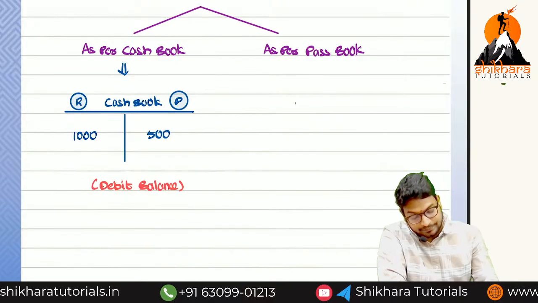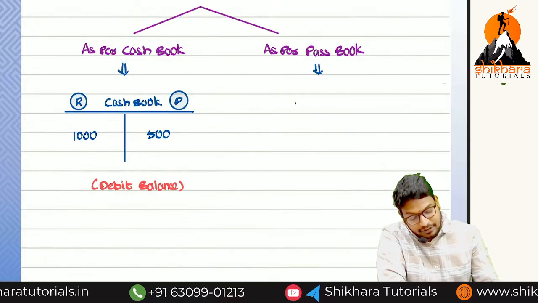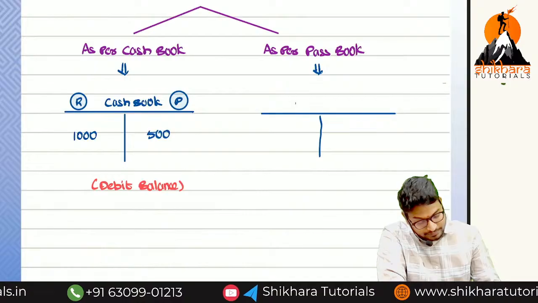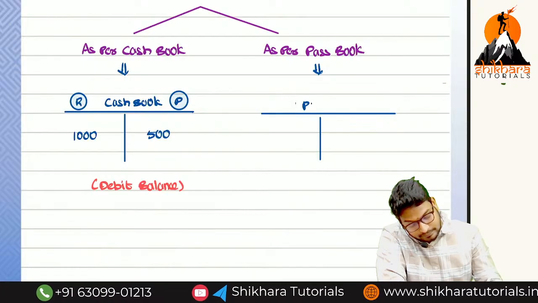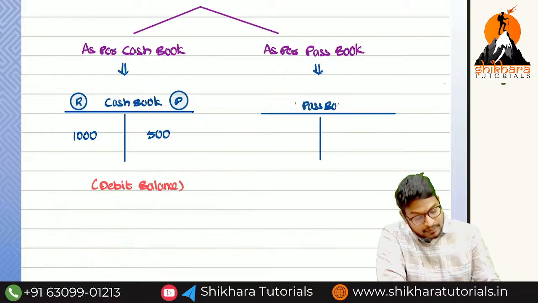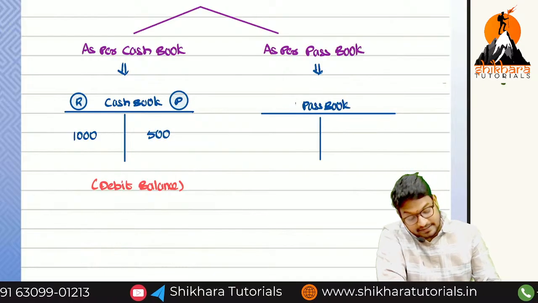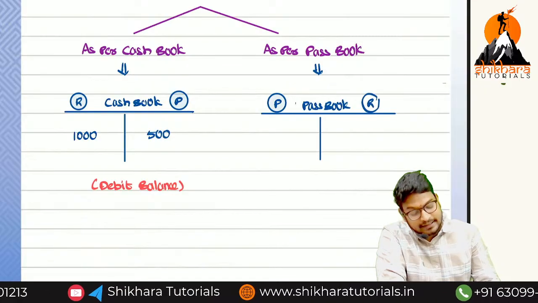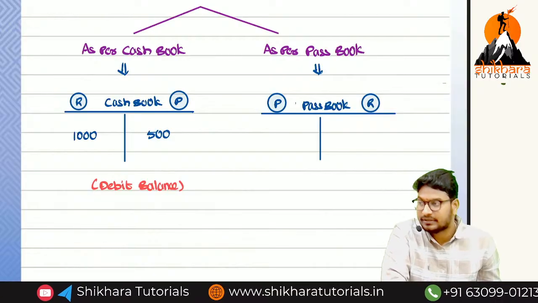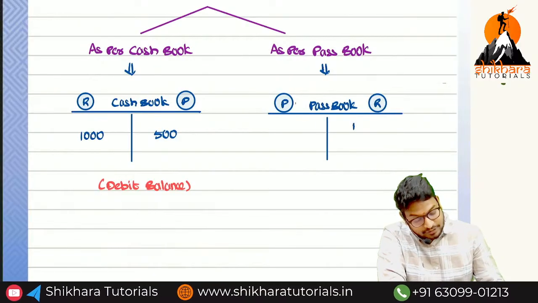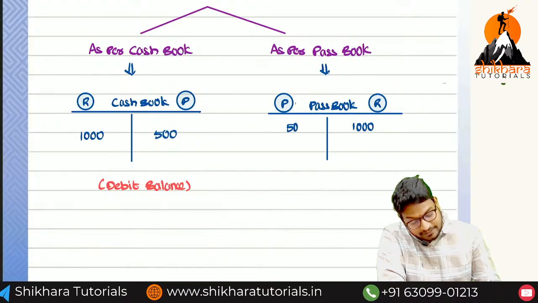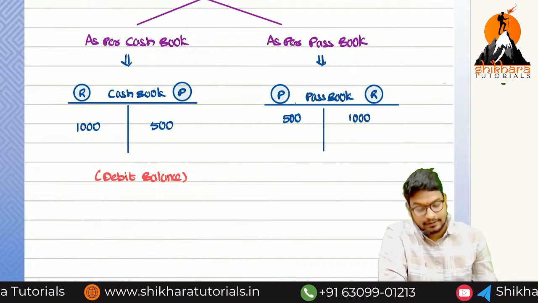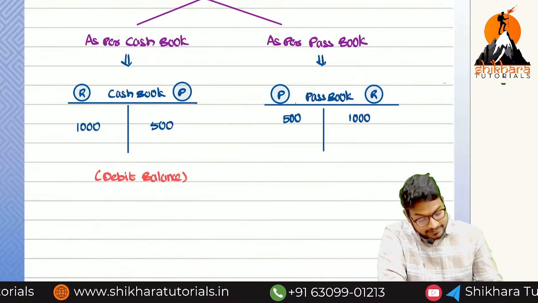Now come to this side, as per the passbook: same scenario, opposite scenario. So let us take it as passbook. In the passbook, debit side is payments and credit side is receipts, or we can call it withdrawal and deposit. So here on the credit side 1000, and on the debit side 500. So this account is showing a credit balance.